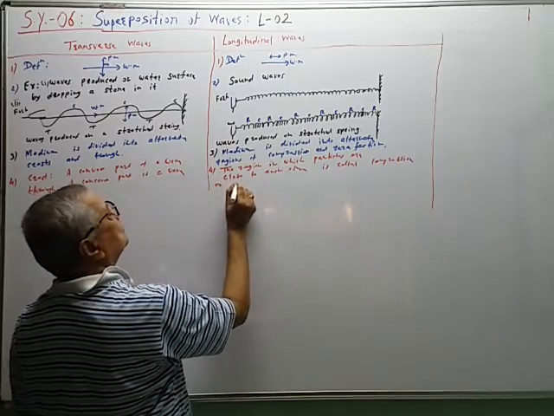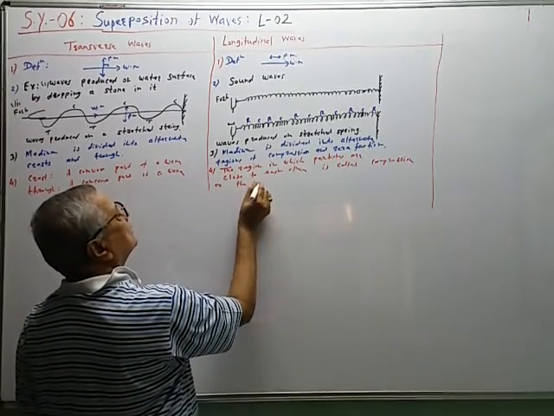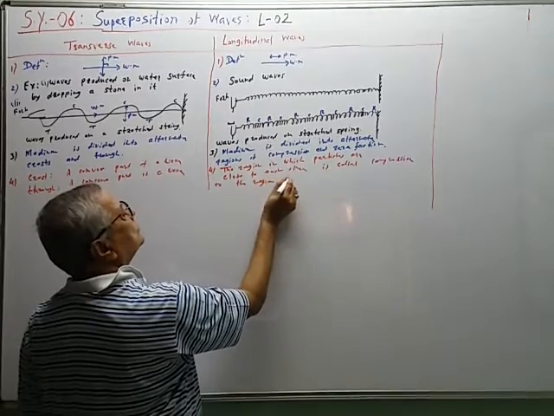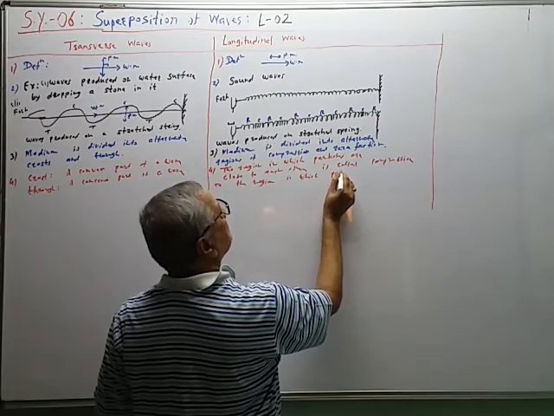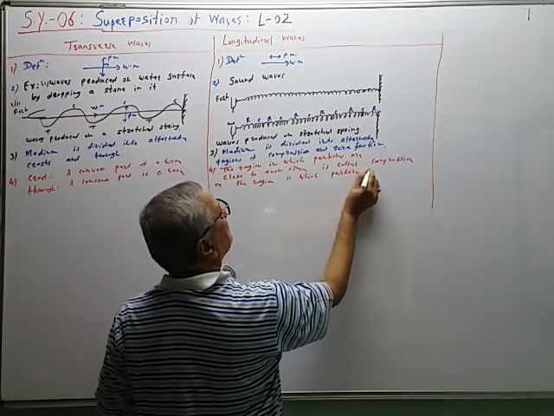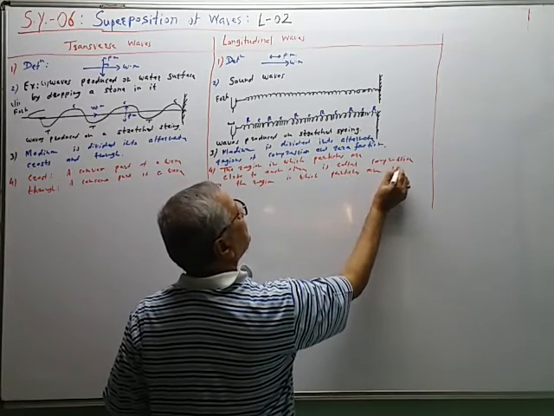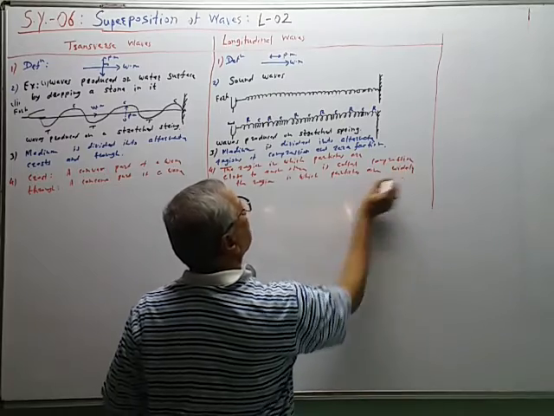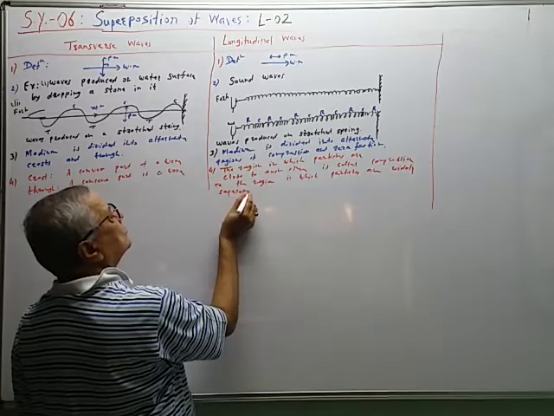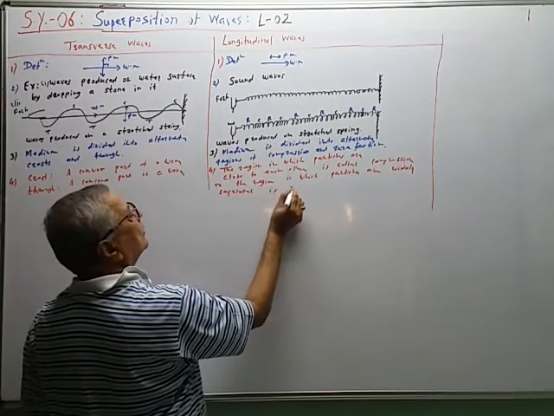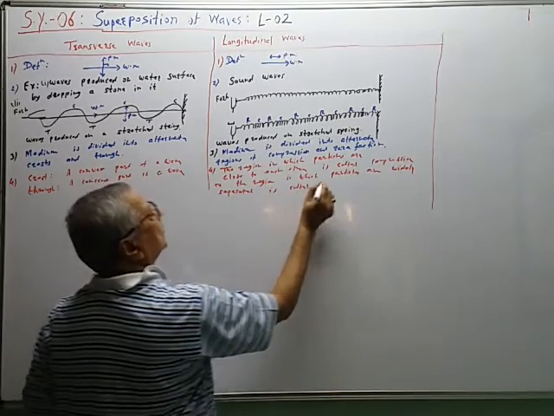And the region in which particles are widely separated is called rarefaction.